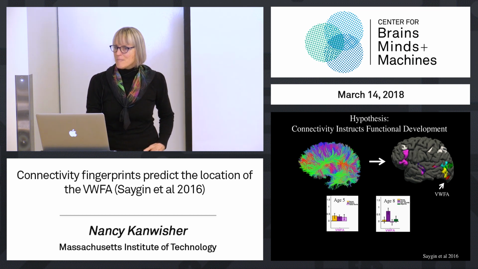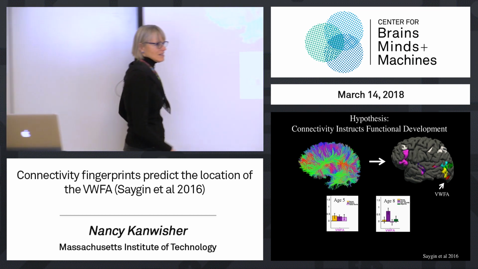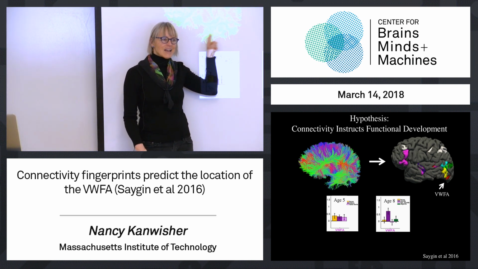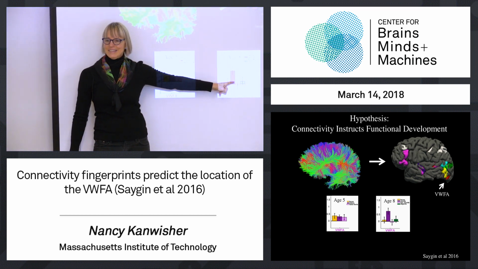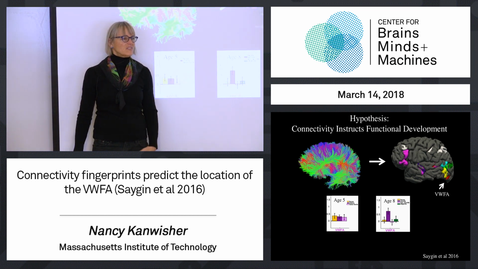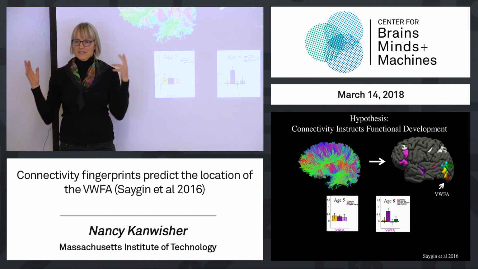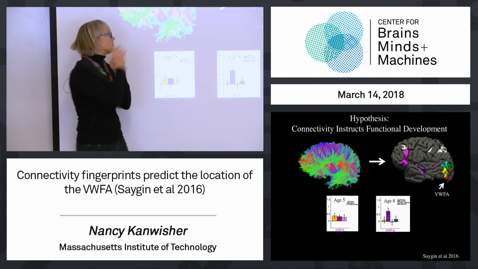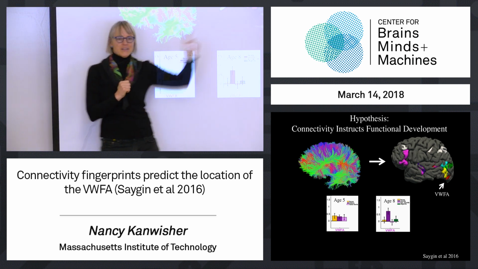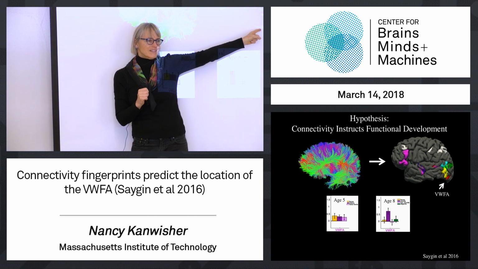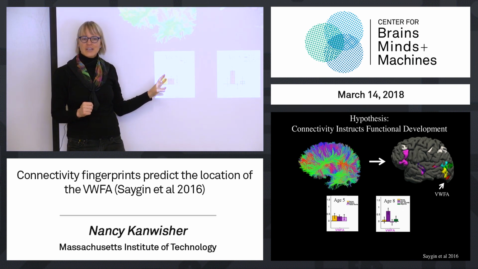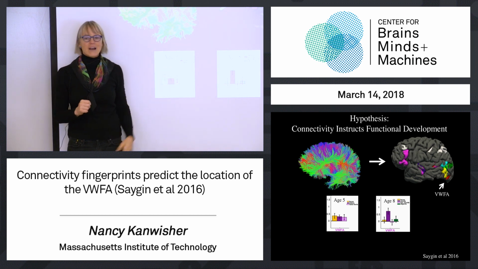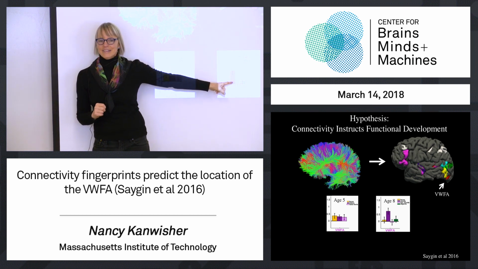But now the hypothesis is that it's the connectivity at age 5 that predicts where this region is going to land. So we use that same rigmarole that I showed you earlier for adults, where we used just diffusion data to predict where the functional region will arise. But we used the diffusion data from 5-year-olds to predict where that region would arise when the kids were 8.